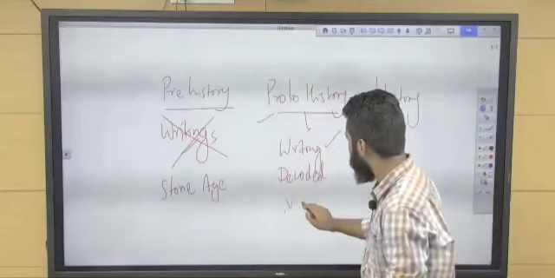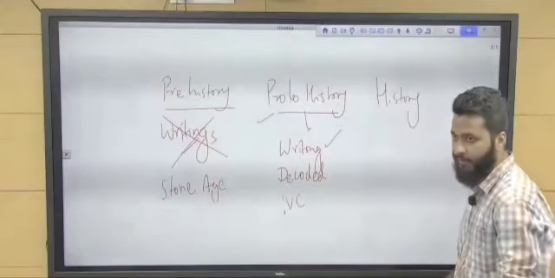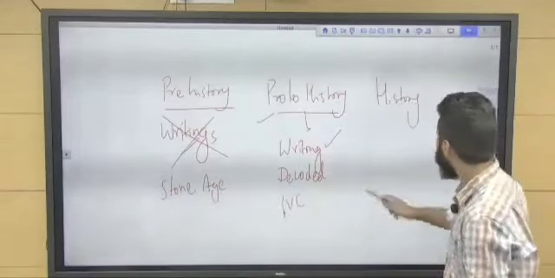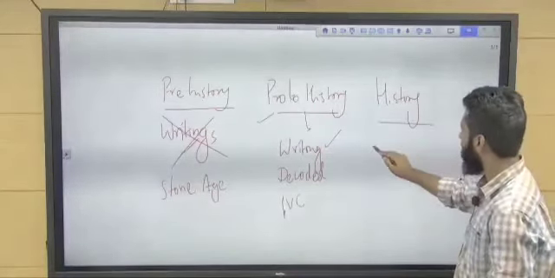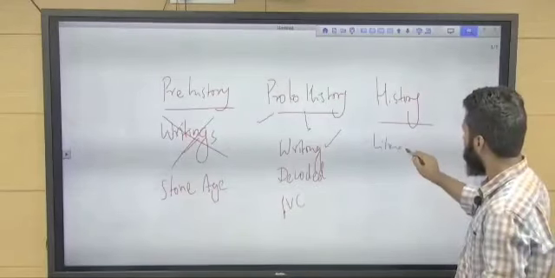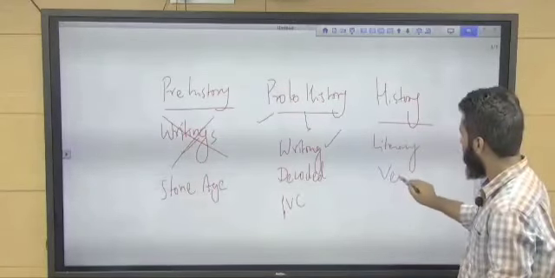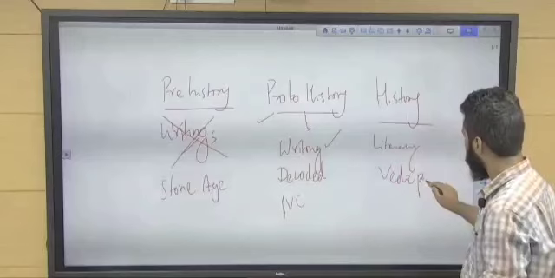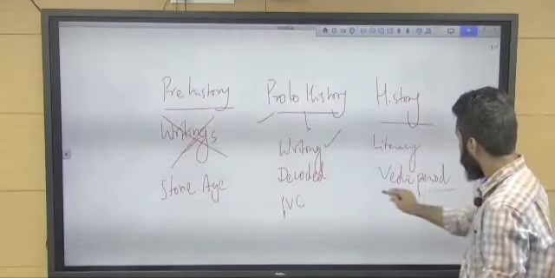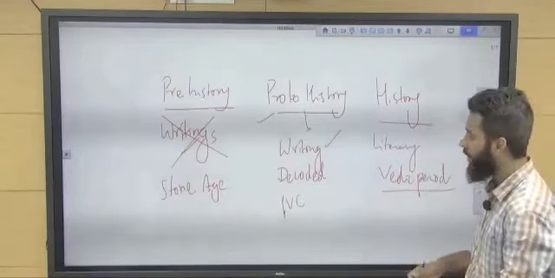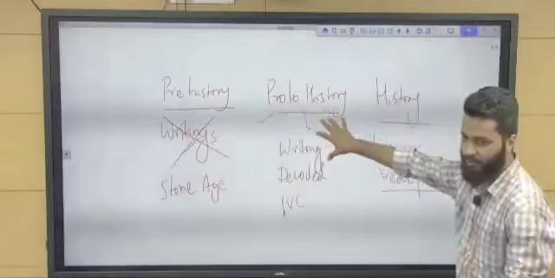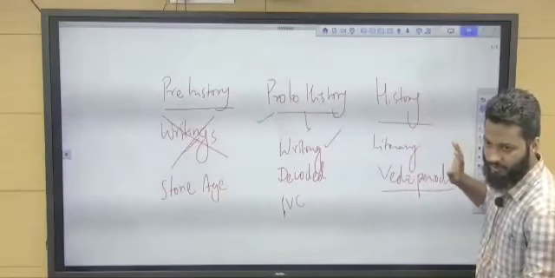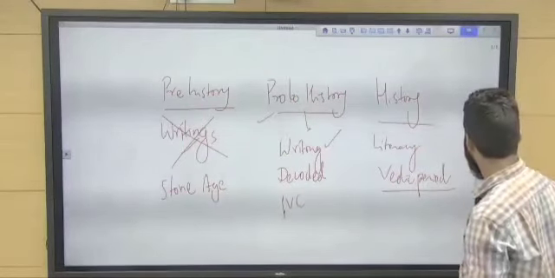Next, you can see history. So we have literary sources available, for example, Vedic period onwards. We have deciphered also. So this is prehistory, this is proto-history, and this is history. I hope we are clear on this.